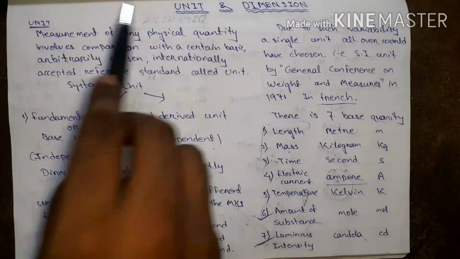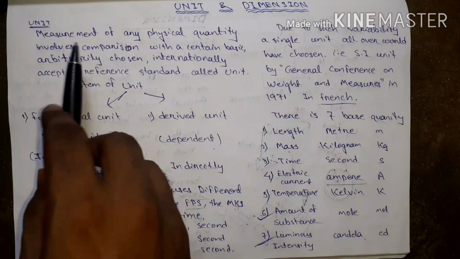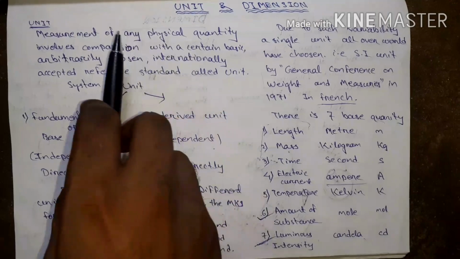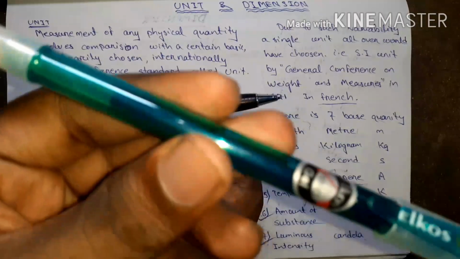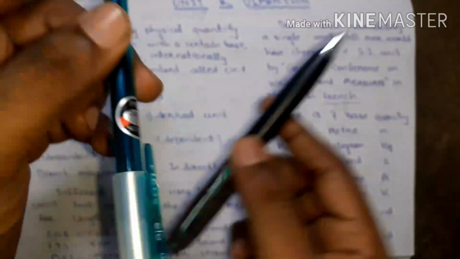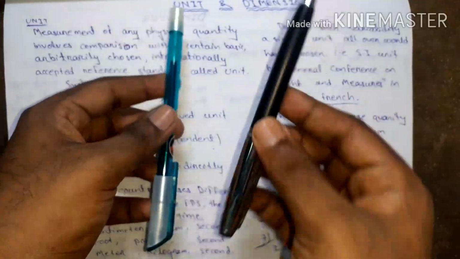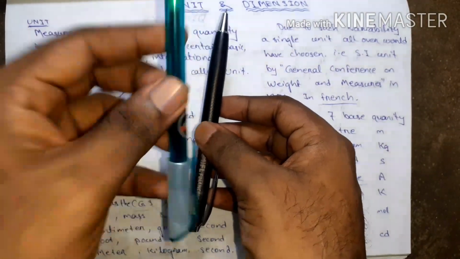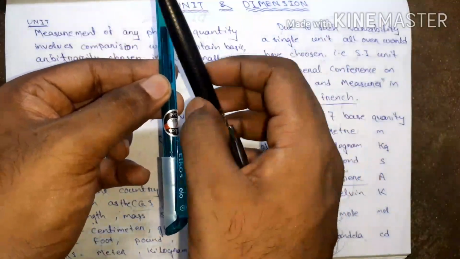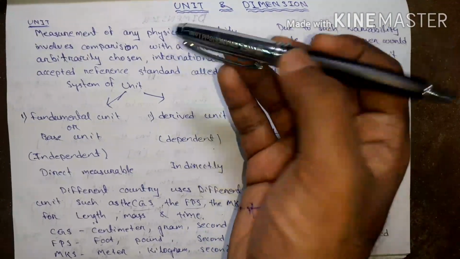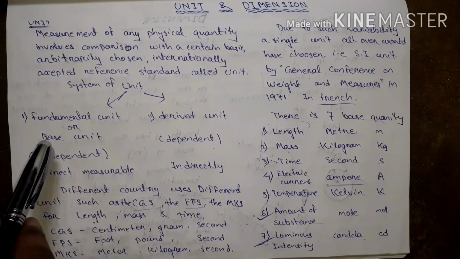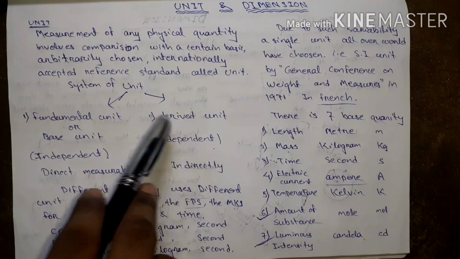Measurement of any physical quantity involves comparison with a certain basis. Listen, it is a pen and it is a pen. As compared to it, it has more mass. As compared to it, it has more length. As comparable to anything, I have to measure its mass and its length. It's called unit. There are two types: one is fundamental unit, one is derived unit.